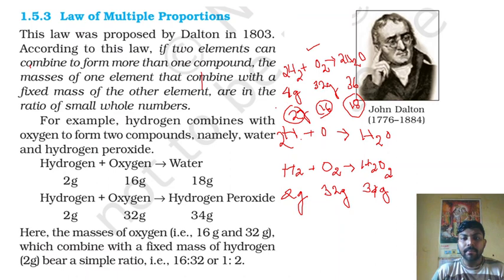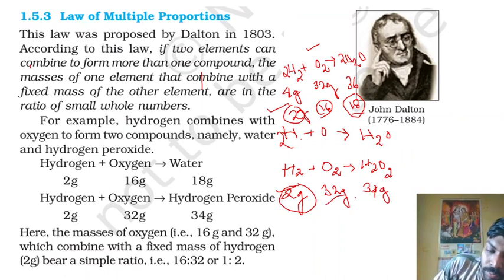The mass of hydrogen is fixed here, 2 gram. When this fixed mass reacts with 16 gram of oxygen, it forms 18 gram of water. This is a different compound. And when it reacts with 32 gram of oxygen, it forms H2O2. Obviously different conditions will be there.